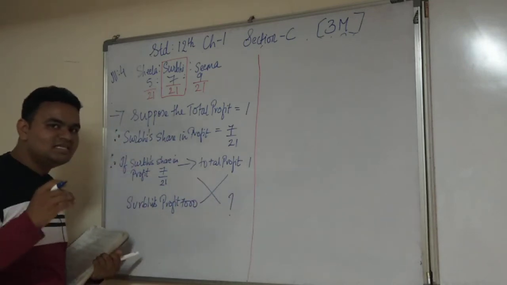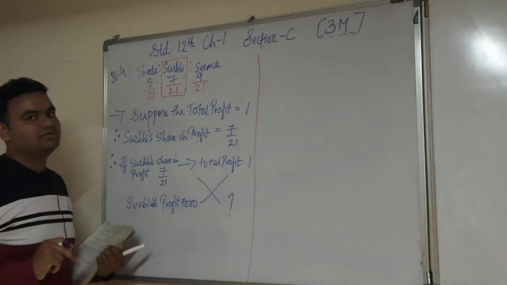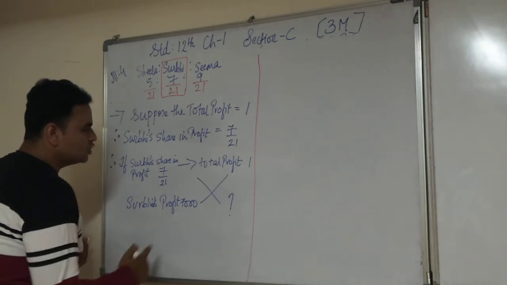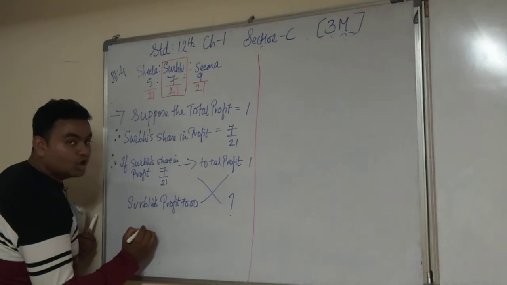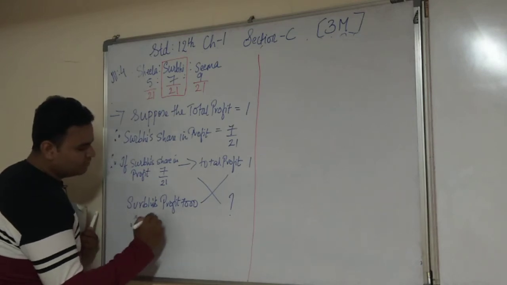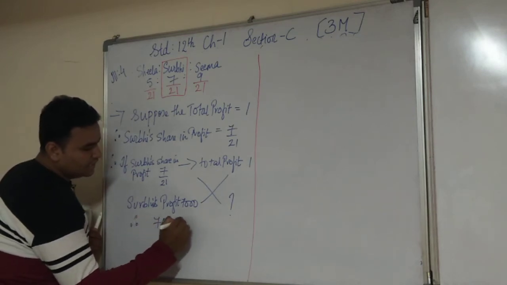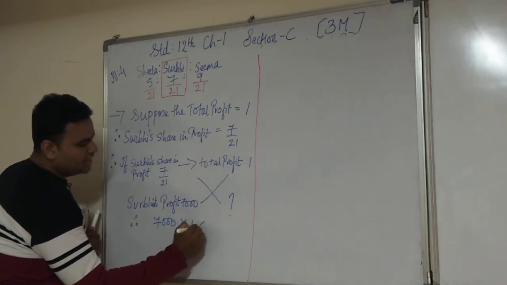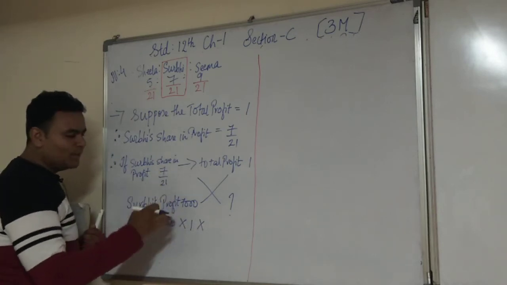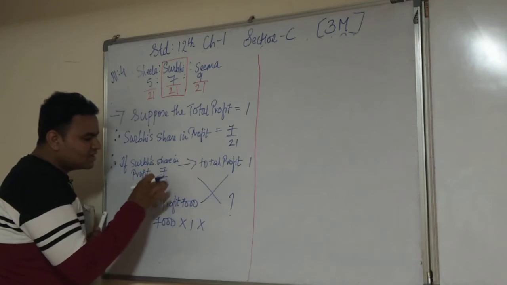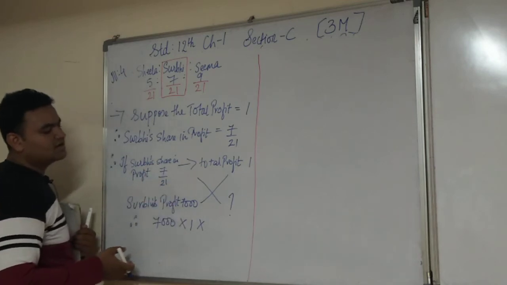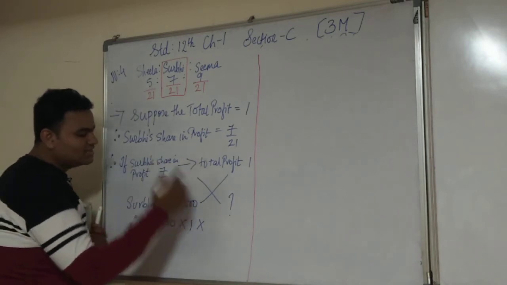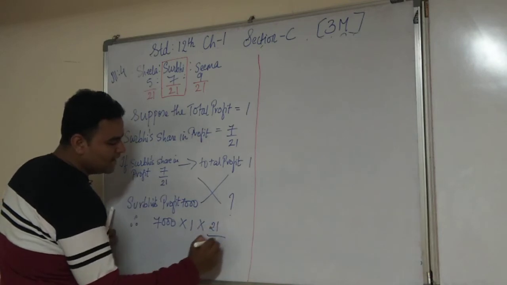And on that divisible profit, we are going to calculate the 10% manager's commission. So what will happen over here? If you cross multiply, therefore 7,000 into 1 into 7 by 21. Now, since this is division, you are going to interchange that number, 21 by 7.